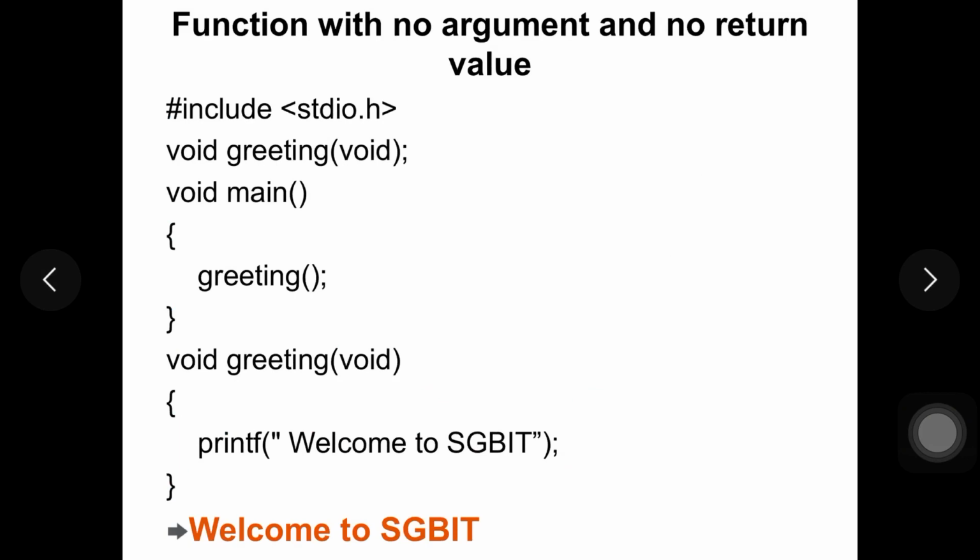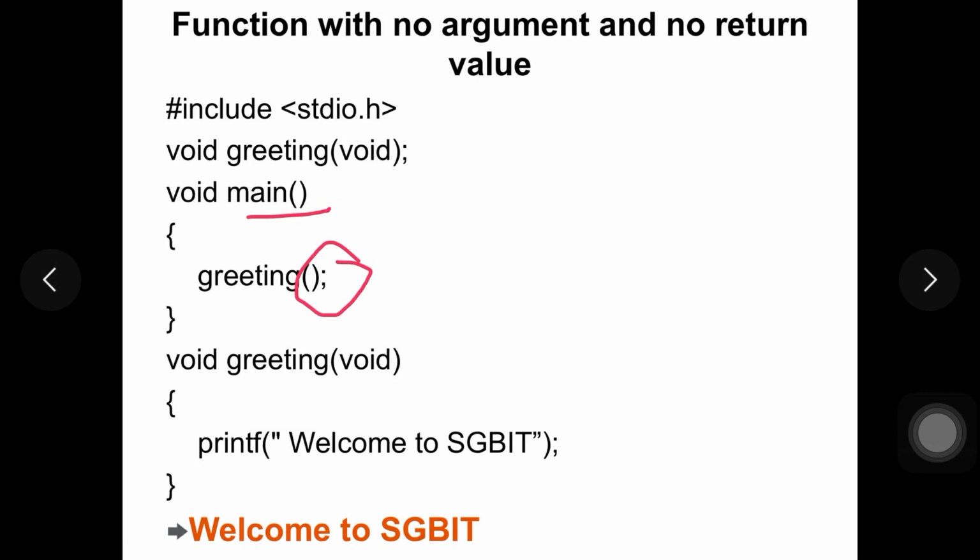Now we will see what is function with no argument and no return value. So when a function has no arguments, then calling function does not send any arguments to called function. Here calling function is main function. So you can see here in greeting function we are not sending any arguments to the greeting function.